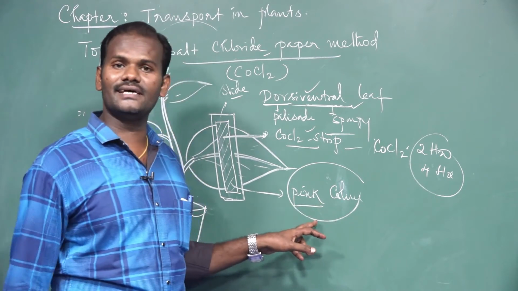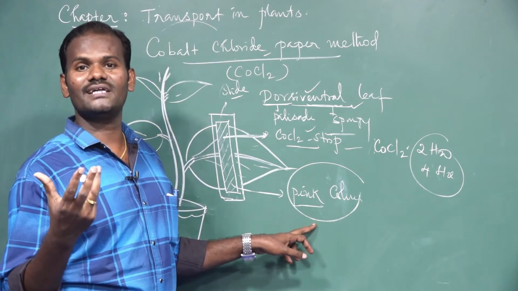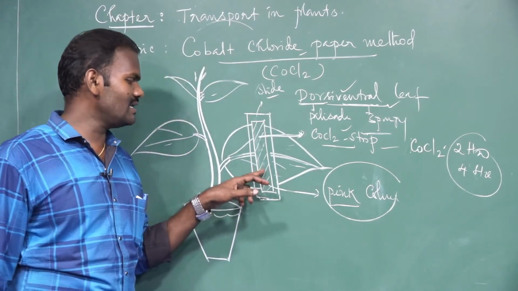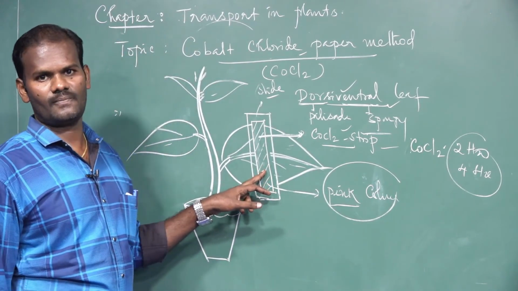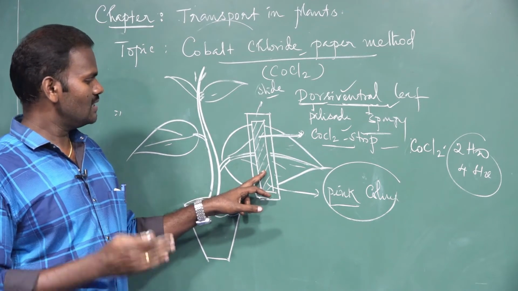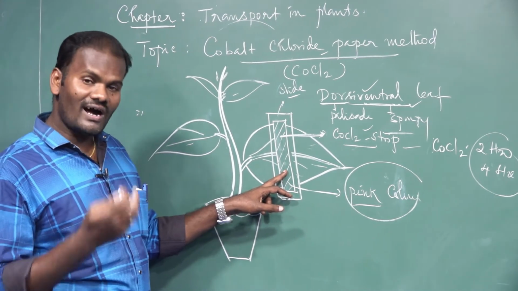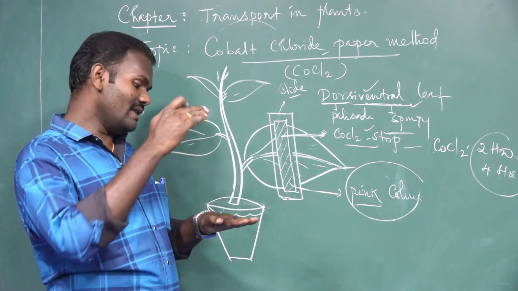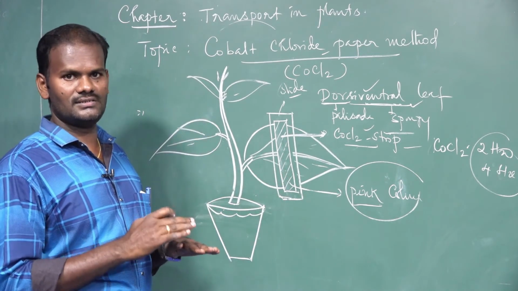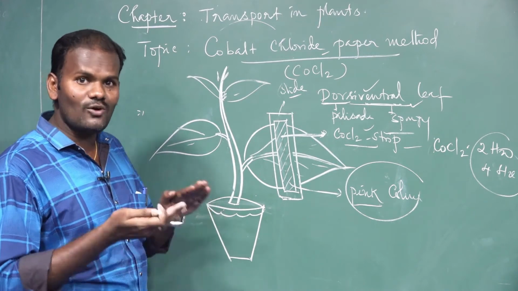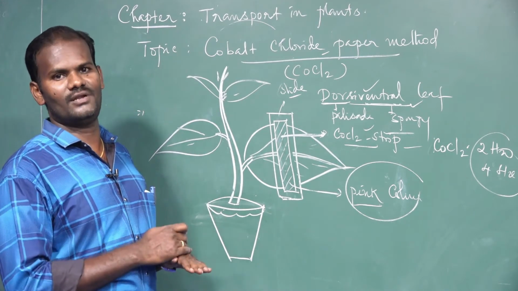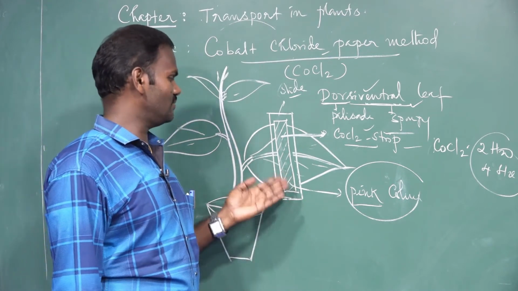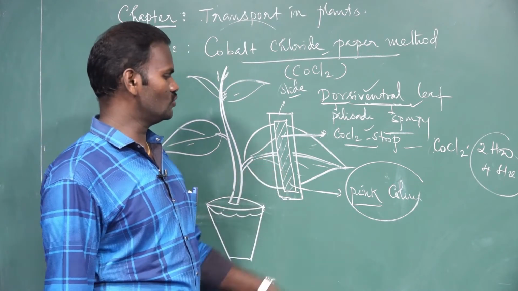That indicates that a greater amount of water vapor is lost from the lower surface than from the upper surface, because the number of stomata is higher on the lower epidermis than on the upper epidermis. That is why the lower surface of the strips turned pink.